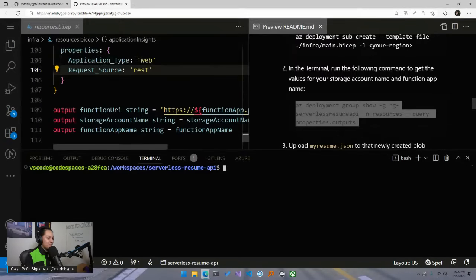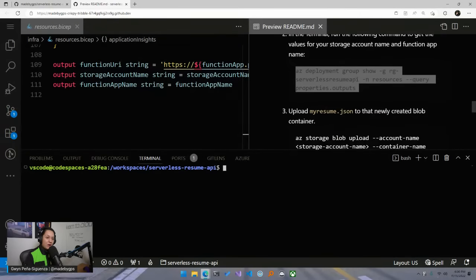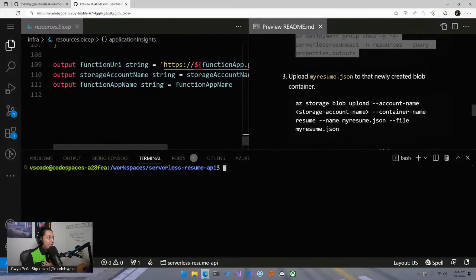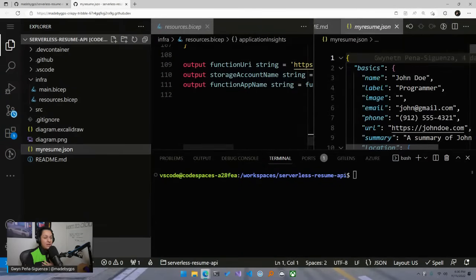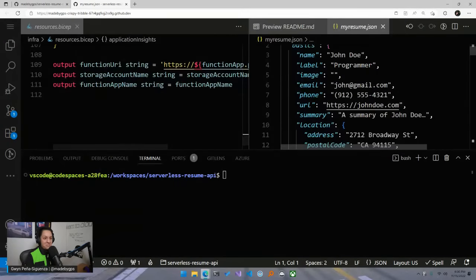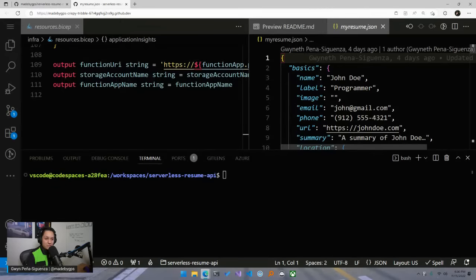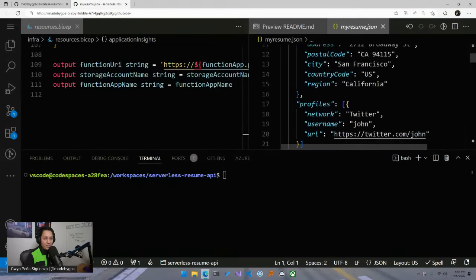Okay, all right, cool. So now that we have our values, I provided everyone a myresume.json inside of this repo. This is just the schema that follows the JSON resume schema, and it's filled in with just some generic information, like my name obviously isn't John Doe. I'm not a programmer. That's not my email, but this is just some template information. You can fill this in later, provide all your basics.